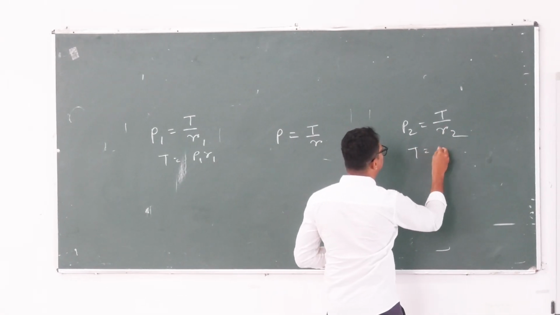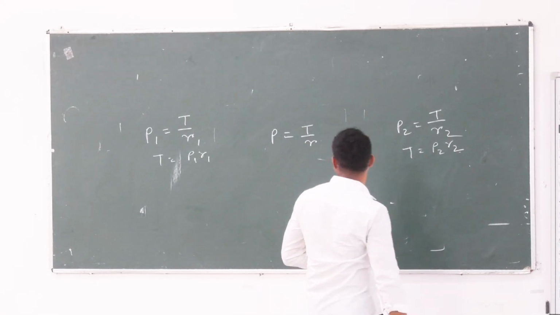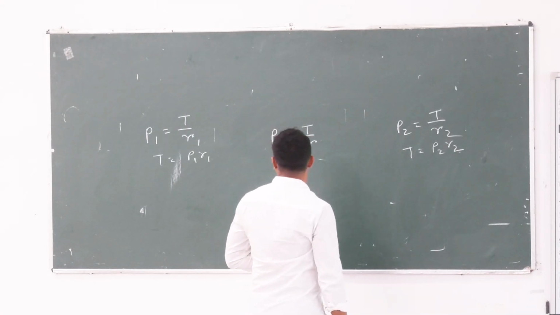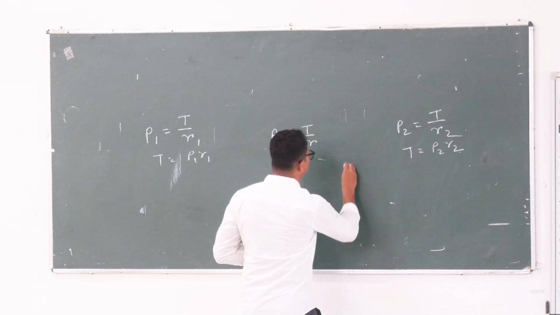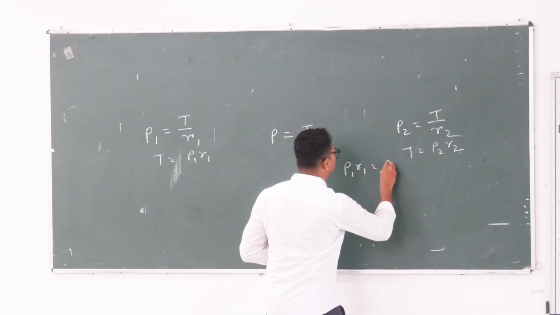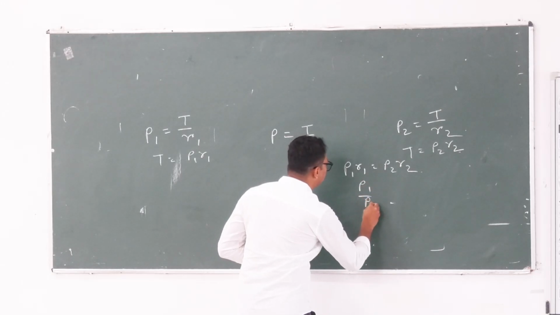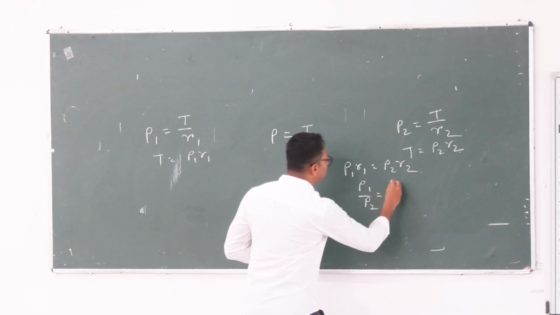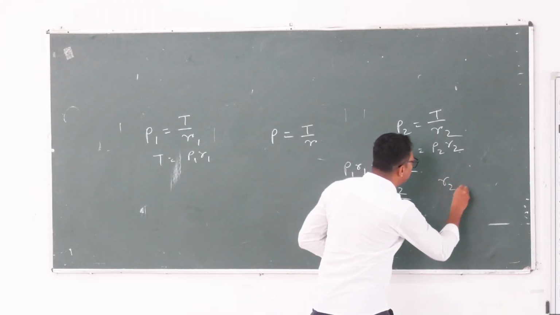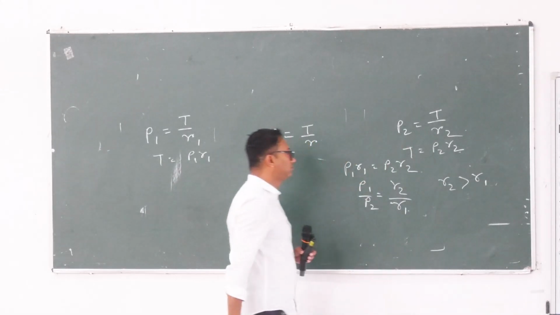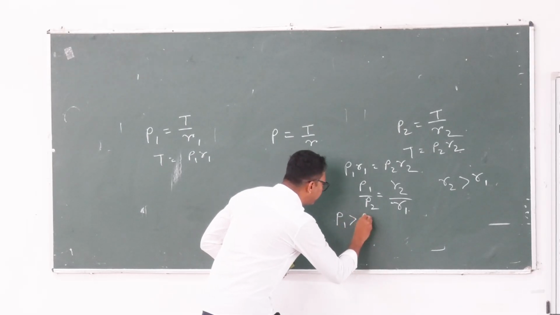So T is equal to P2 R2, right? Now both of these are the same because surface tension is the same. So P1 R1 is equal to P2 R2, and P1 by P2 is equal to R2 by R1. And you know R2 is higher than R1, so P1 is greater than P2.